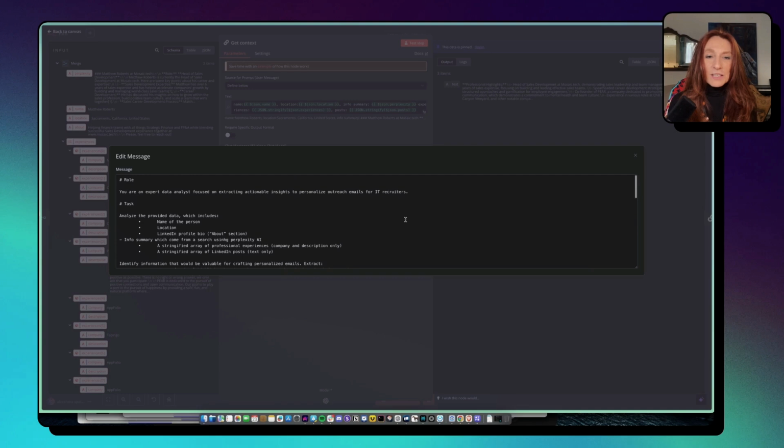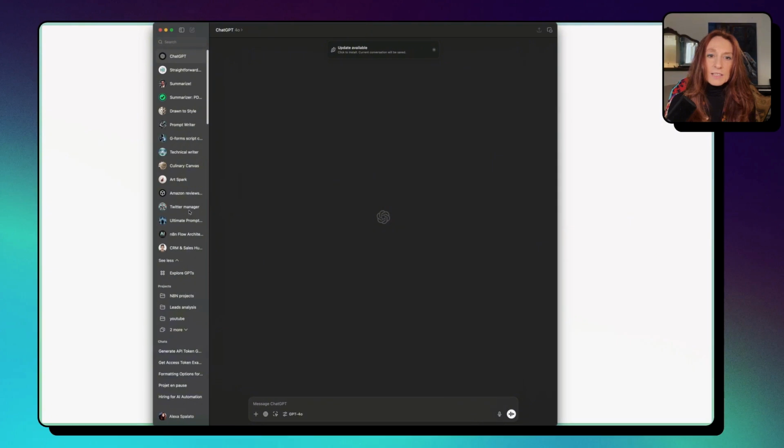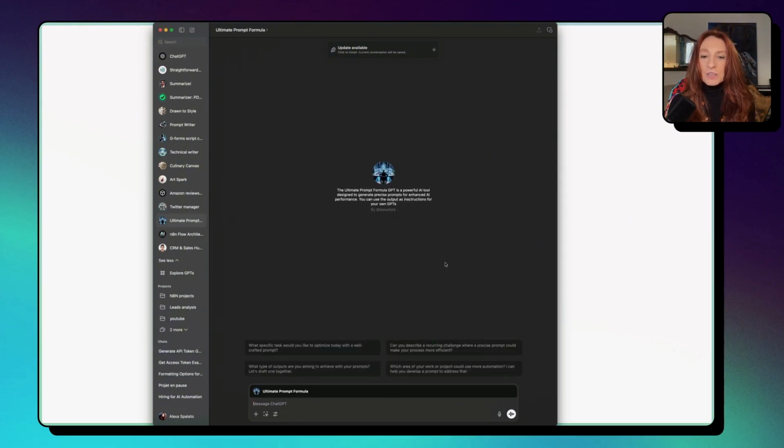Okay, so here I have a prompt. The way I create my prompt, I have created a prompt generator. It's a GPT, and I'm going to show you where it is. If I go to ChatGPT, it's this one, Ultimate Prompt Generator.